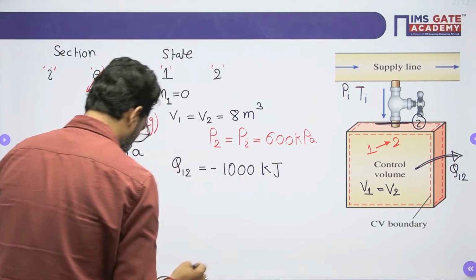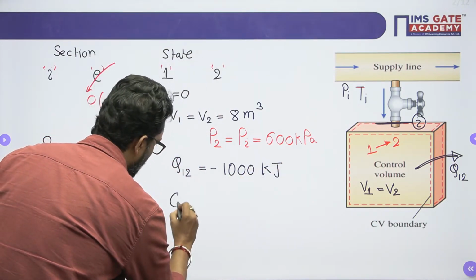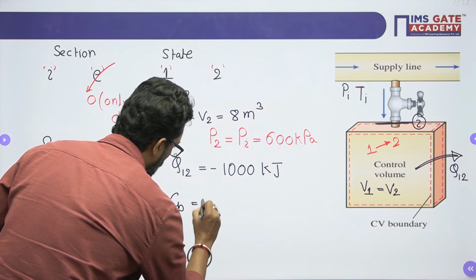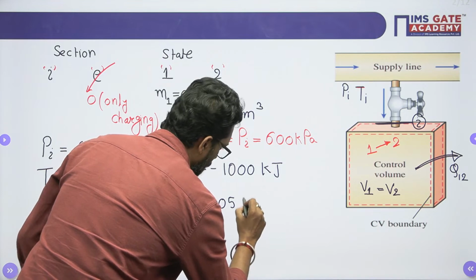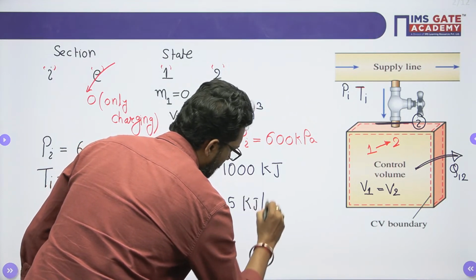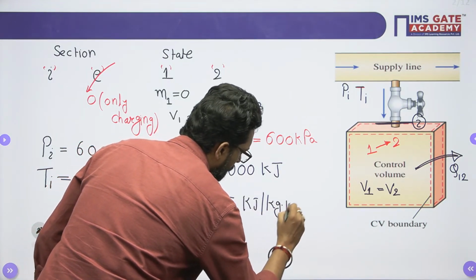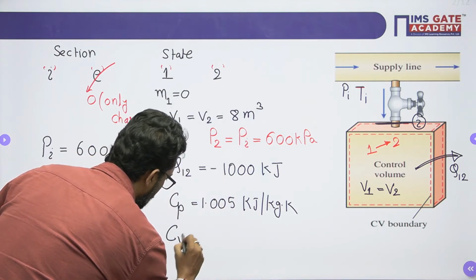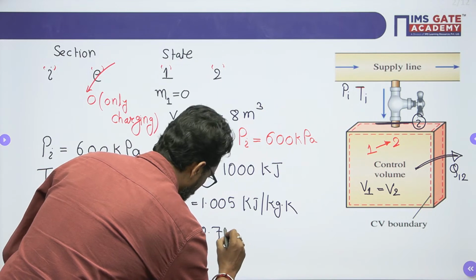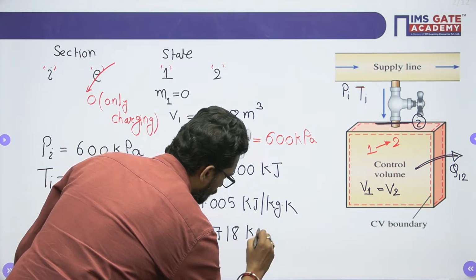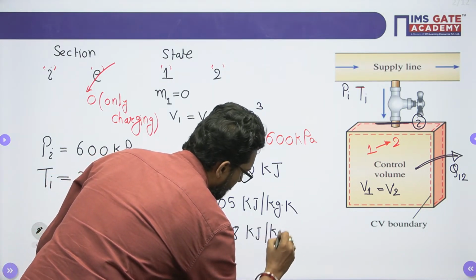Okay. Now the Cp of air is given. Cp is equal to 1.005 kilojoule per kg Kelvin. Cv is equal to 0.718 kilojoule per kg Kelvin.